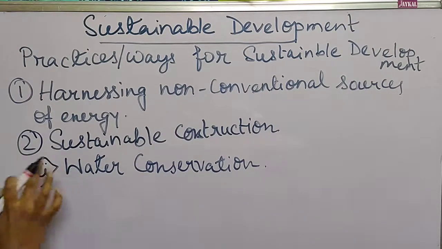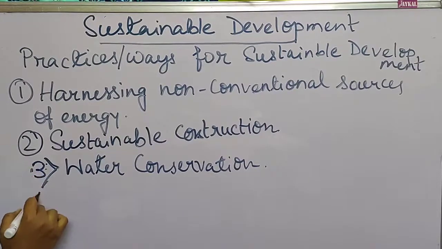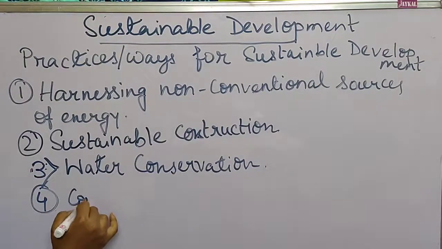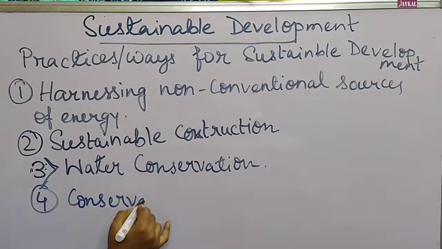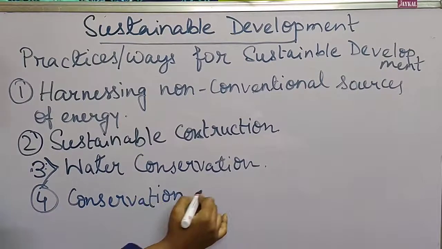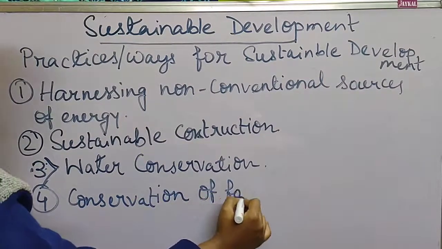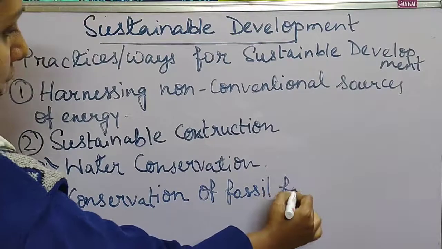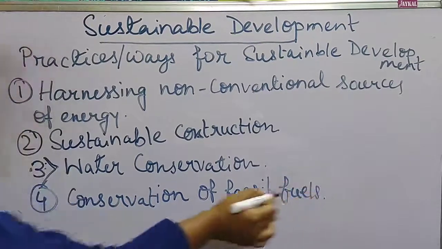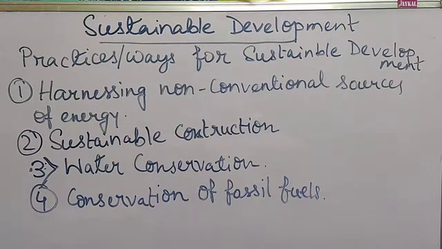And point number 4, that is conservation of fossil fuels. So that point already we have discussed. In our present era, in our present decade, we can see that the use of fossil fuels is increasing day by day. But as we know, the stock of fossil fuels is limited.